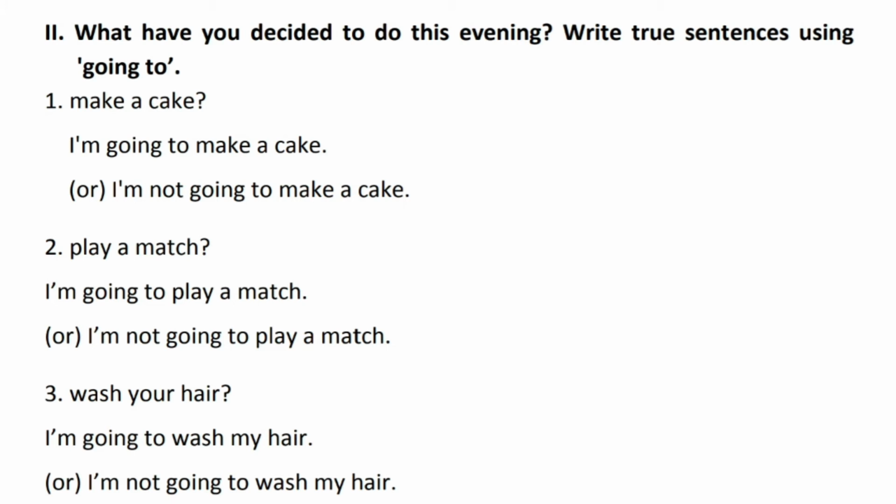My dear students, if you want to see the picture of this question, you can open page number 62 and look at question number second. In question number second, you can see there is one woman and one boy, and also there is the picture of a cake.